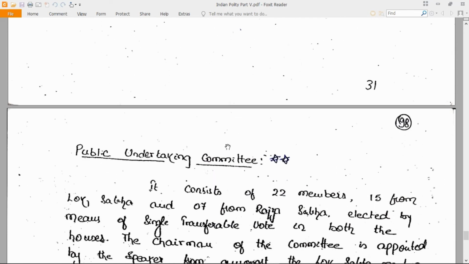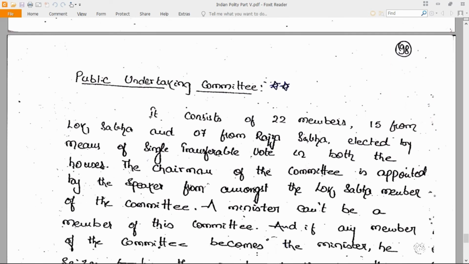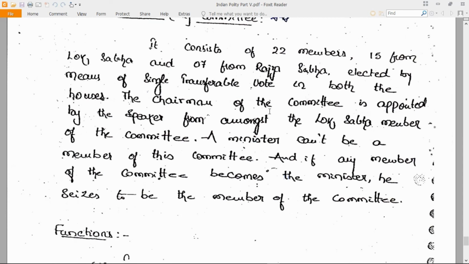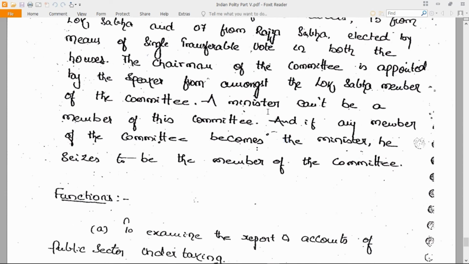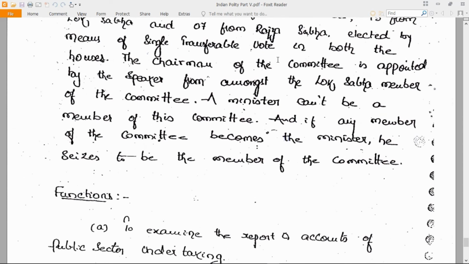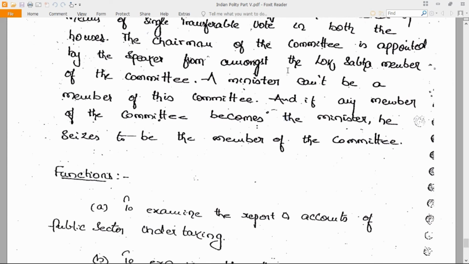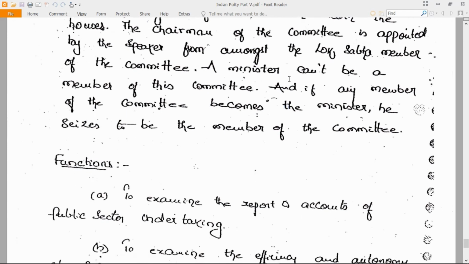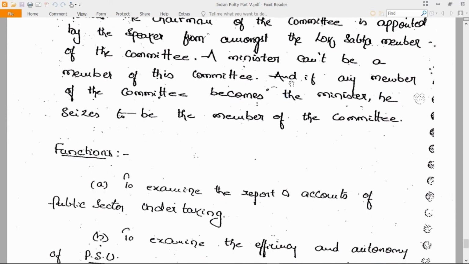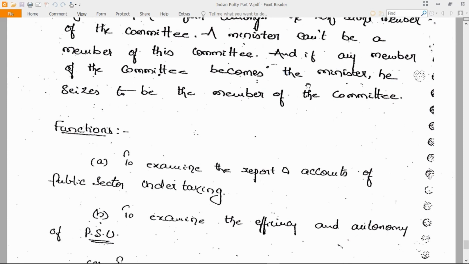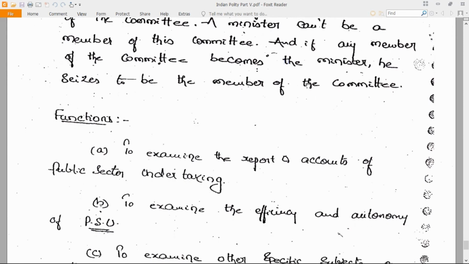Now, what do you mean by the Committee on Public Undertakings? It consists of 22 members, 15 from the Lok Sabha and 7 from the Rajya Sabha, elected by means of the single transferable vote in both the houses. The chairman of the committee is appointed by the Speaker from amongst the Lok Sabha members of the committee. A minister cannot be a member of this committee, and if any member of the committee becomes a minister, he ceases to be a member of the committee.